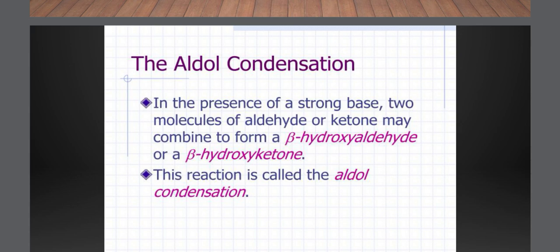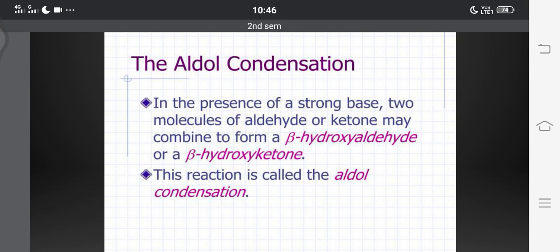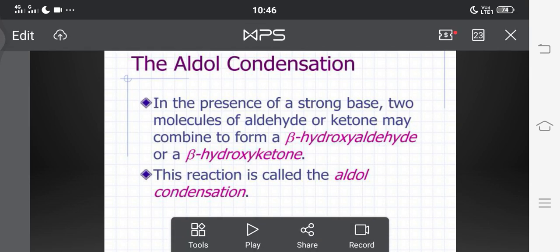Two molecules of aldehydes or ketones may combine. As I said before, two molecules of aldehydes or ketones combine in the presence of a base to form a beta hydroxyaldehyde or beta hydroxyketone. So this beta hydroxyaldehyde is known as an aldol and the beta hydroxyketone is known as a ketol.